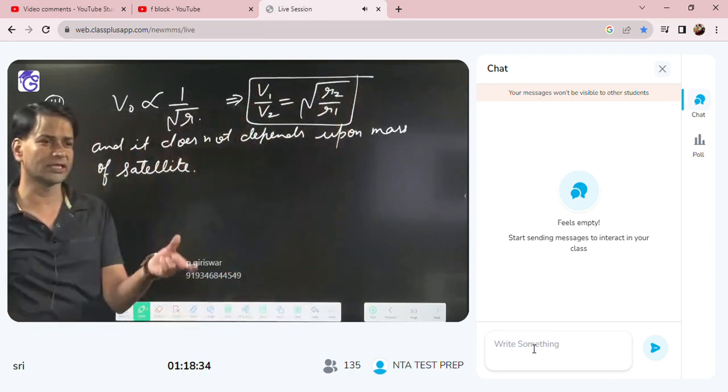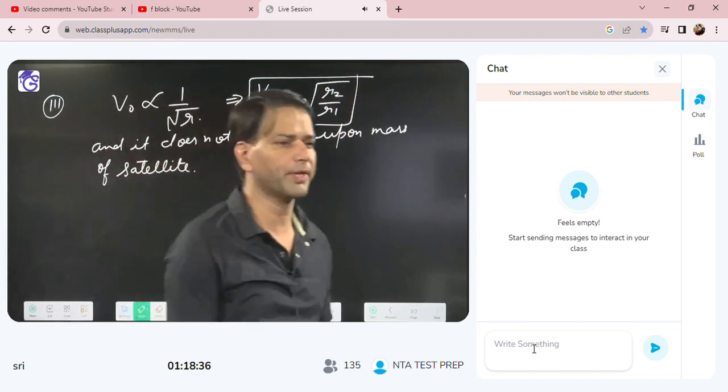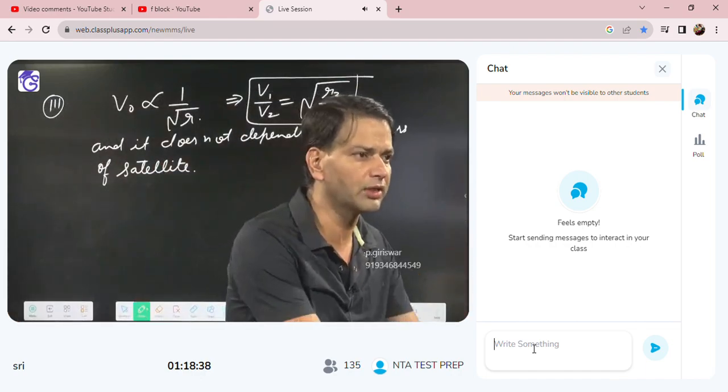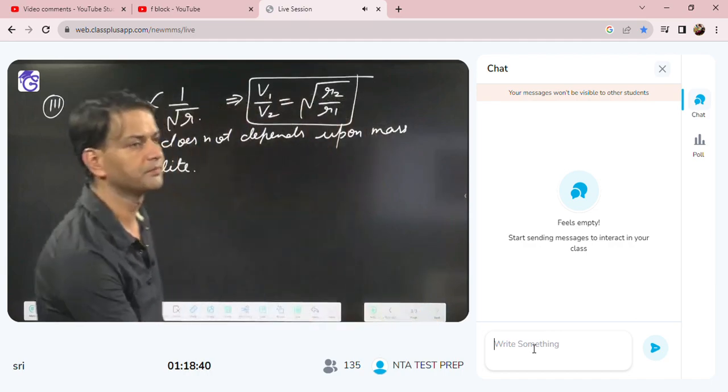So for two satellites at two orbit radii, we can use V1 by V2 is the under root of R2 by R1.